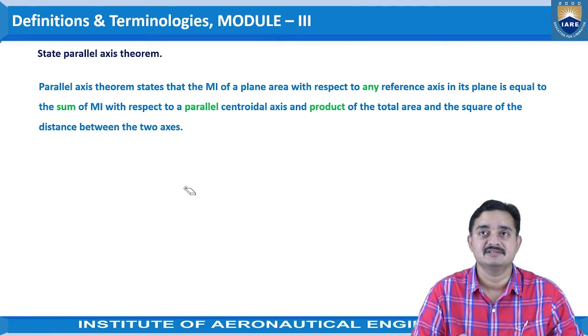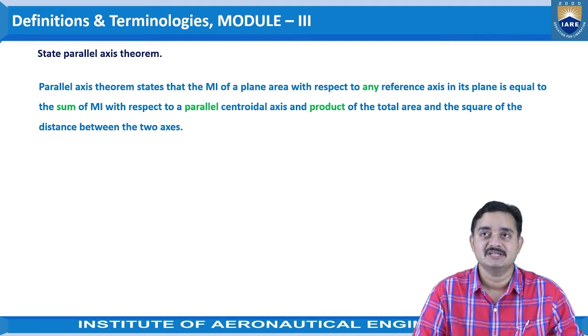The statement of this parallel axis theorem is: the moment of inertia of a plane area with respect to any reference axis in its plane is equal to the sum of the moment of inertia with respect to a parallel centroidal axis and the product of the total area and the square of the distance between the two axes.